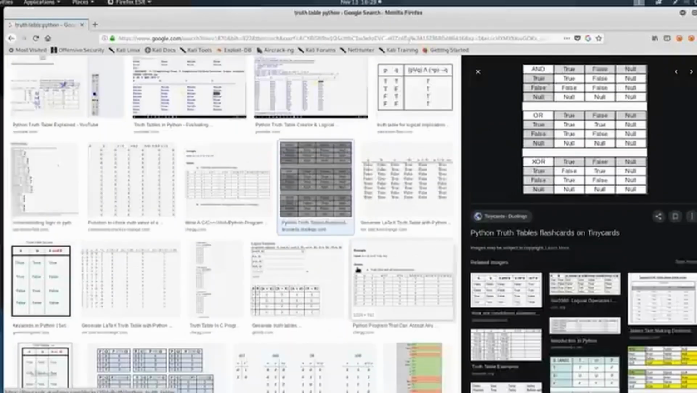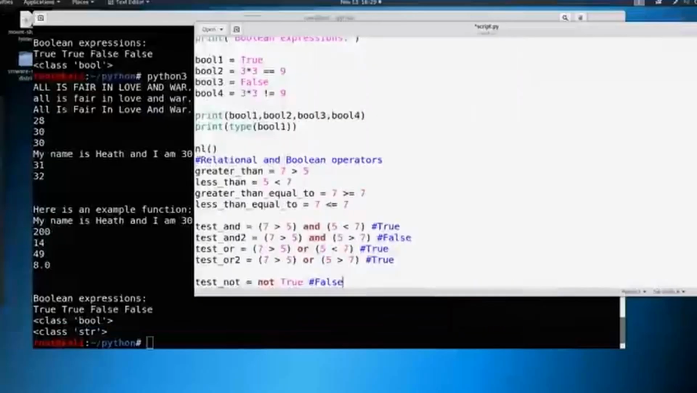And then you get something sort of like this, where you have and, where you see true, true is true. You have or, where true, false is still true. And then XOR we don't have to worry about right now. So take good notes on these. Make sure you understand them. We're going to continue to build upon them over time.